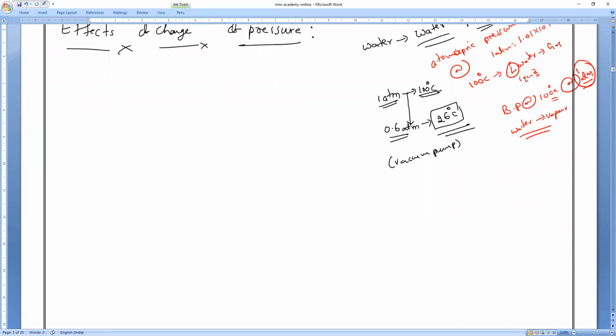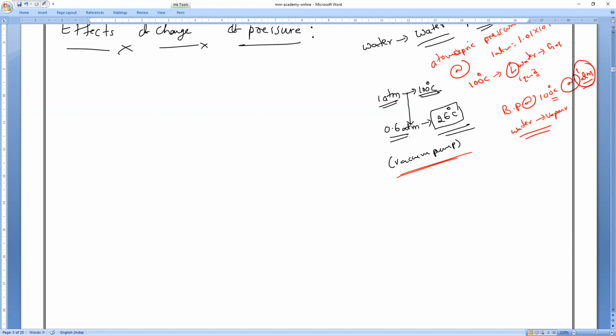Do you all understand? To form gas, is it necessary to only increase the temperature? Can we not change it by pressure? Pressure also we can. Everybody, please respond, all of you understood? It is not necessary to only change the temperature to change the state of matter. Also, by changing the pressure, we can change the state of matter.